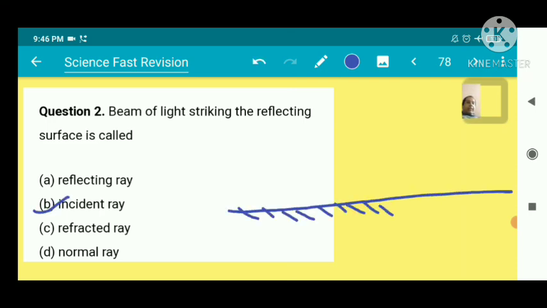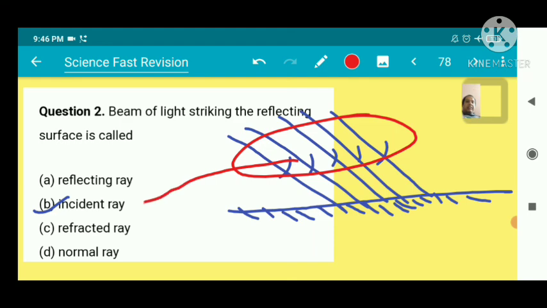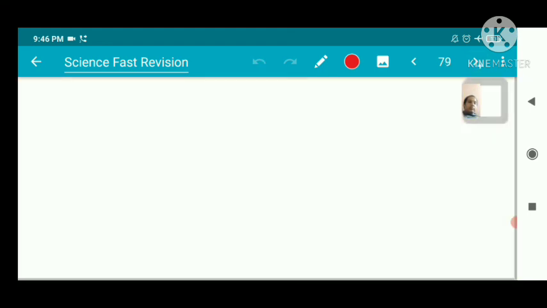This is any plane mirror we take here, and the beam of light falling on the shining surface of this mirror, all these lights are called incident rays.